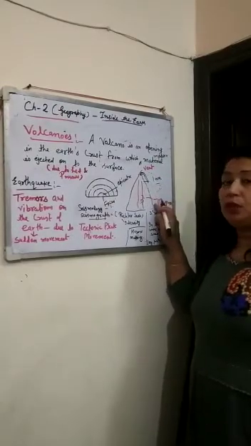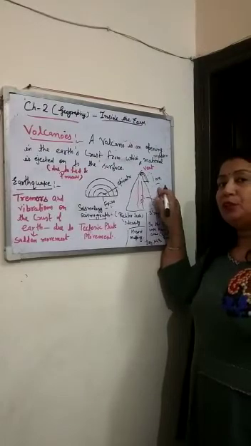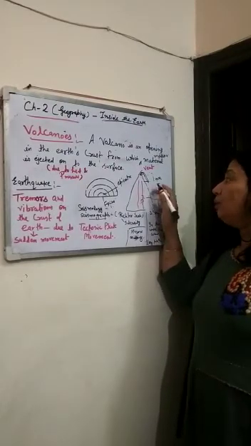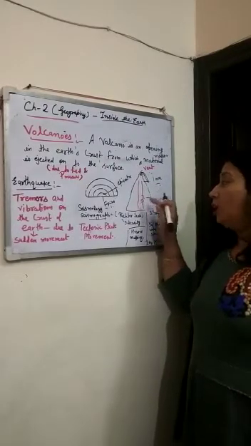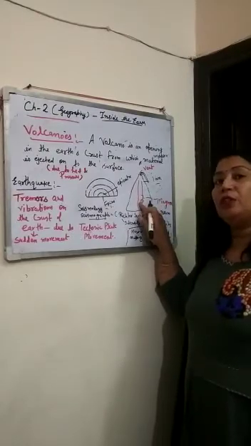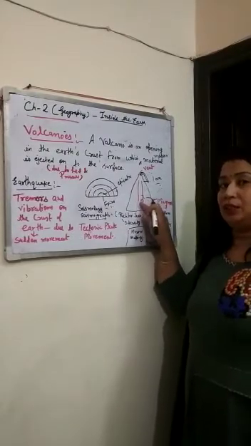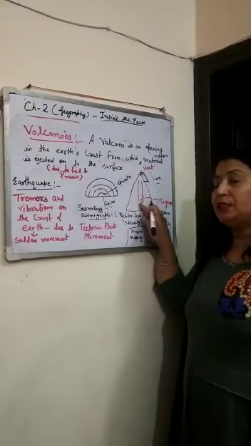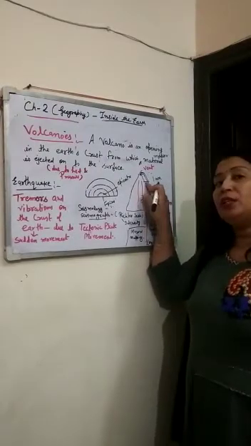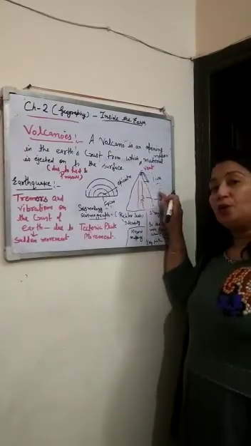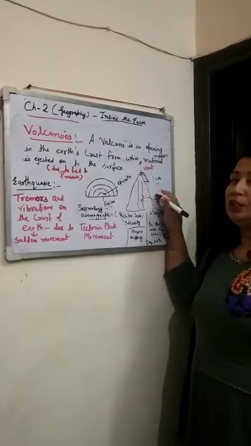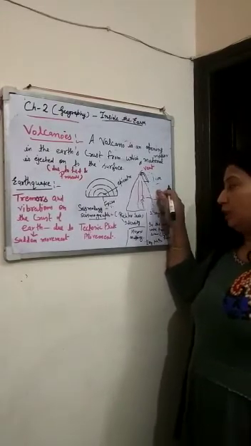So through this process two types of igneous rocks are formed. When this molten material is solidified inside the earth's surface, then intrusive igneous rocks are formed. We had already discussed. When this molten material solidifies outside the earth's surface, this is known as extrusive igneous rocks.